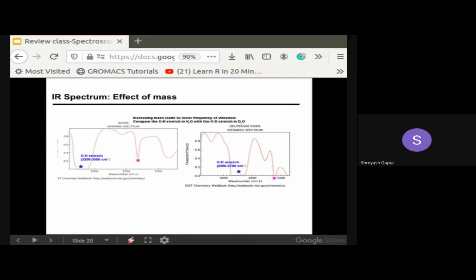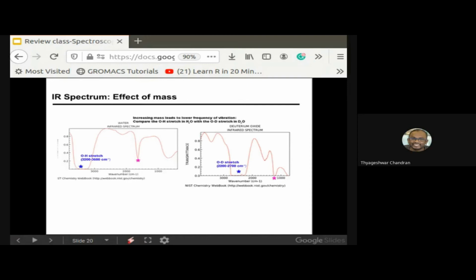How would I validate my theory with this data? What reasons can I give that the OD vibration energy would be lesser than the OH vibration energy? This is quite obvious from this spectra graph, no? That OD's vibration energies are lower compared with the OH. No, this is true. But using this data, I would like to hypothesize the reason that the OD bond has less vibration energy than the OH bond. Okay. Mass of the deuterium, I think.